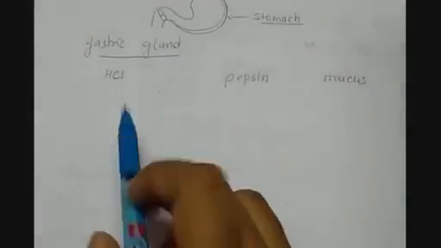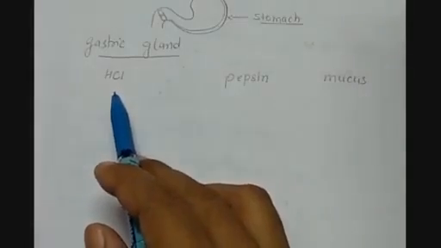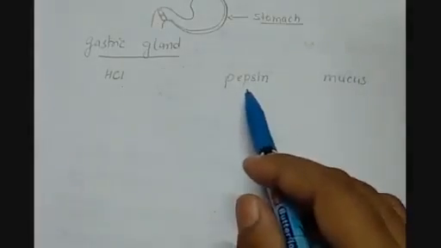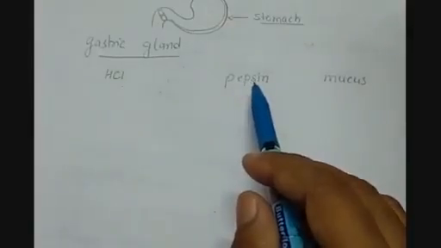So here HCl, we all know that this is hydrochloric acid. Pepsin is a protein digesting enzyme.